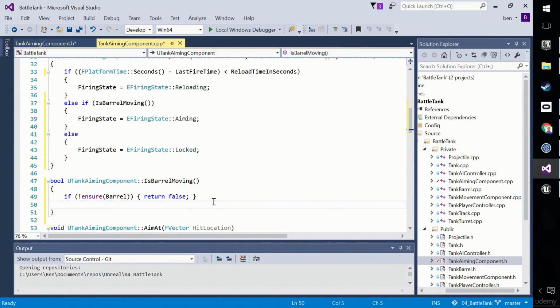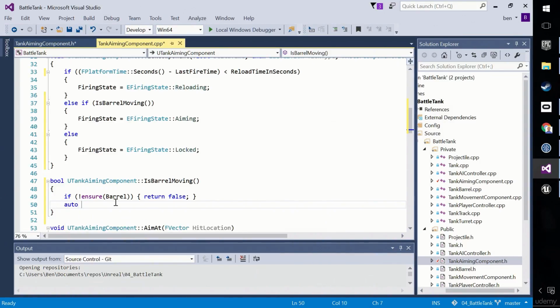Okay, you could argue if it was any more fringe than this, I would suggest you don't return a bool, but you return an enum that gives a meaningful piece of information back. So your options would be, yes, it's moving, no, it's not moving, or don't ask me, I can't even look through the barrel pointer right now, mate, which might be a slightly longer enum state than we need, but you get the idea. So with that protection in place, let's dive in.